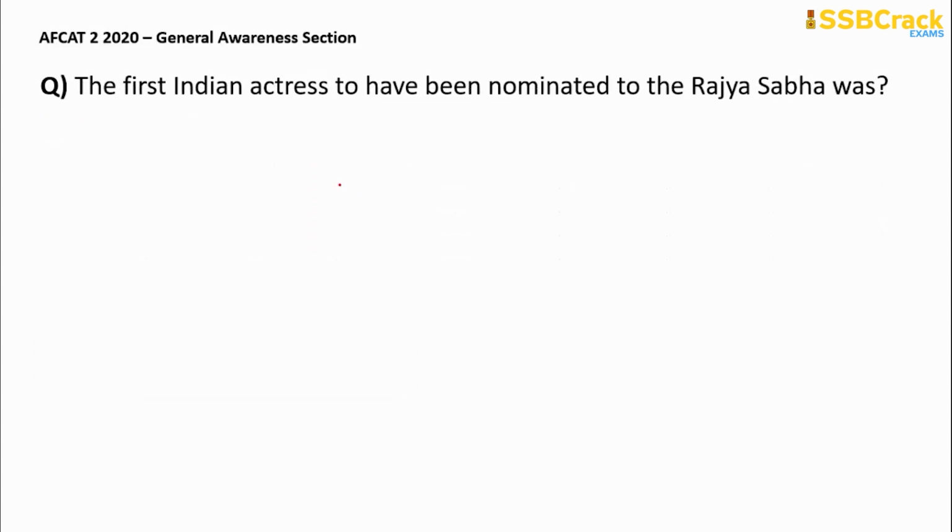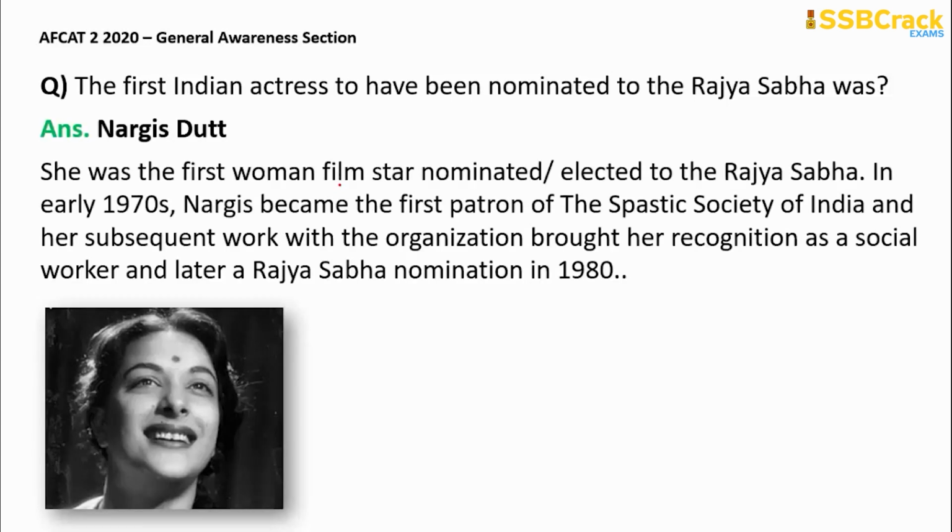Next question is, the first Indian actress to have been nominated to the Rajya Sabha was. So, correct answer for this is Nargis Dutt. She was the first woman film star nominated, or you can say elected to Rajya Sabha in early 1970s. Nargis became the first patron of the Spastic Society, and her subsequent work with the organization brought her recognition as a social worker, and later she was nominated in Rajya Sabha in 1980.